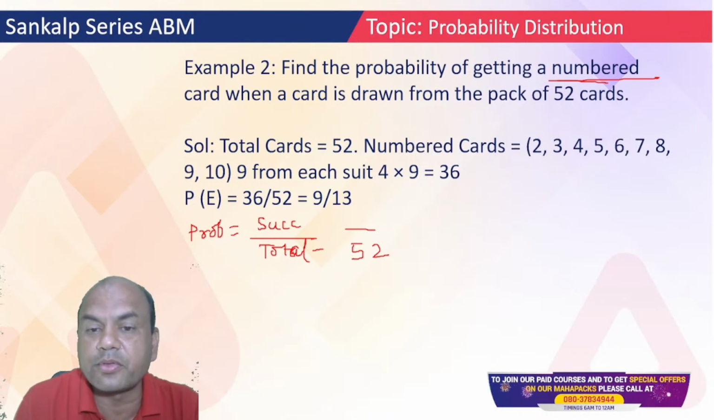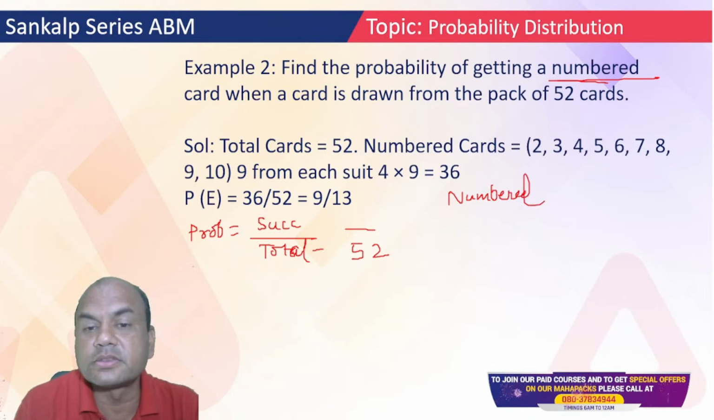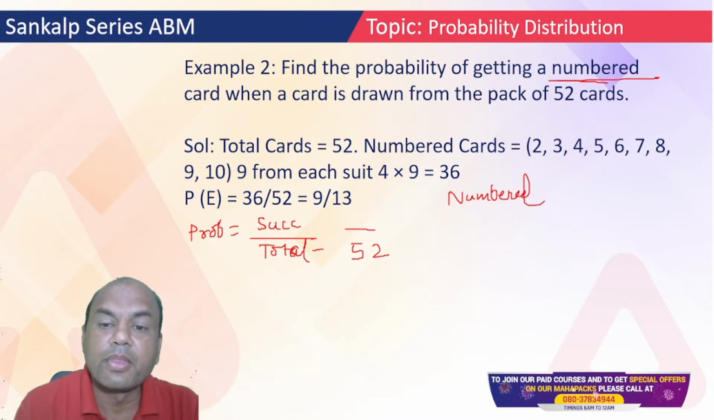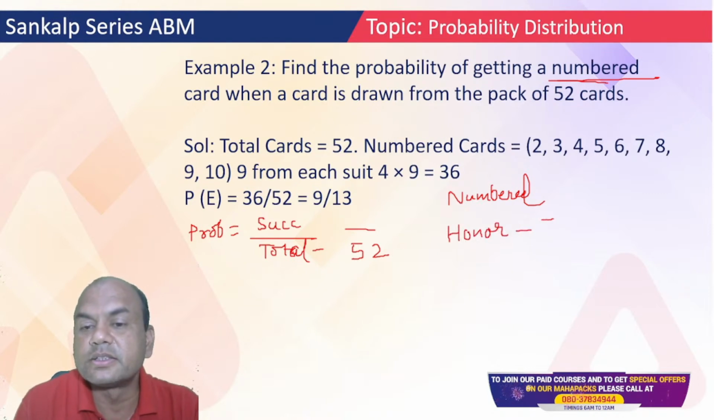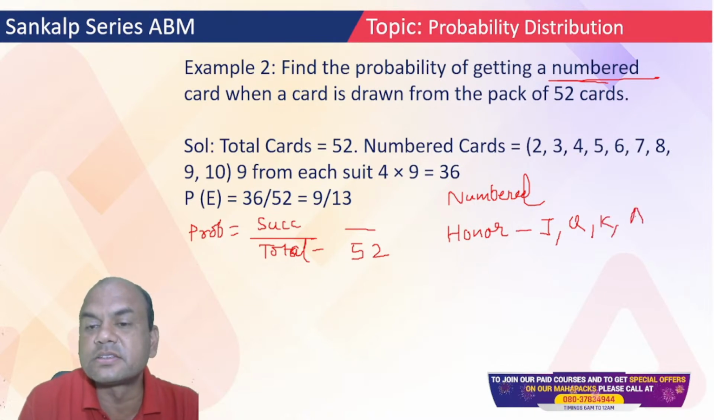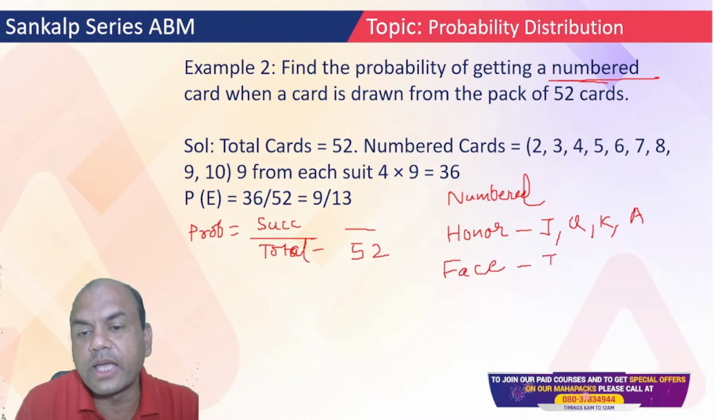Remember, there are 3 types of cards. One is numbered. Second one is, what is this? Anyone knows? Yes, face card is there, but this is not the answer. Honor card is the answer. Honor card means jack, queen, king, and ace. And last one is face card. Face cards are 3, only jack, queen, and king.